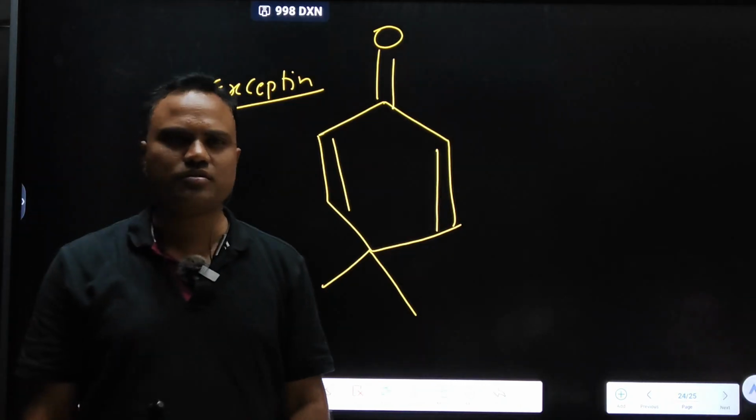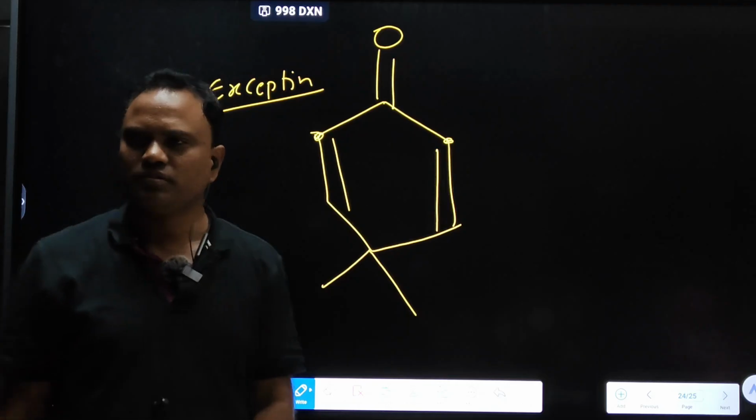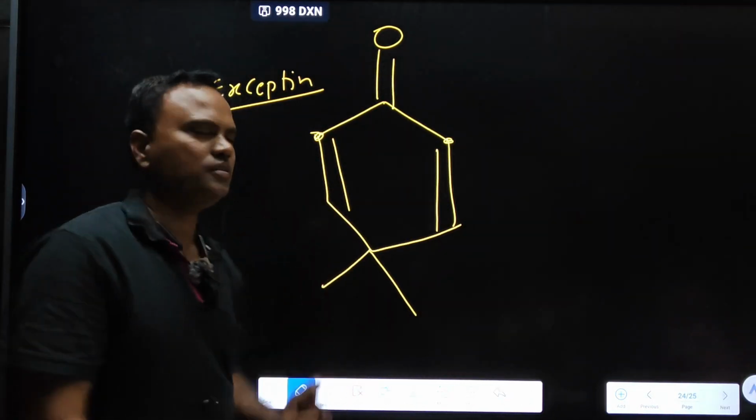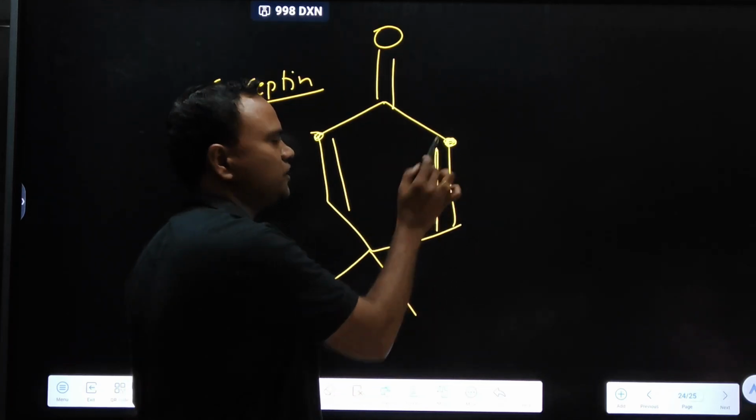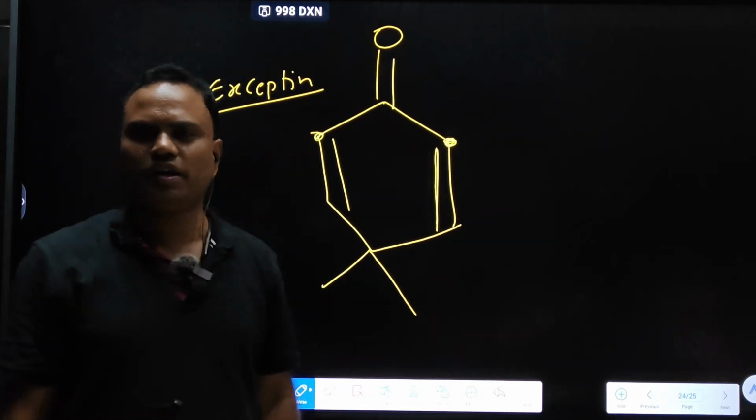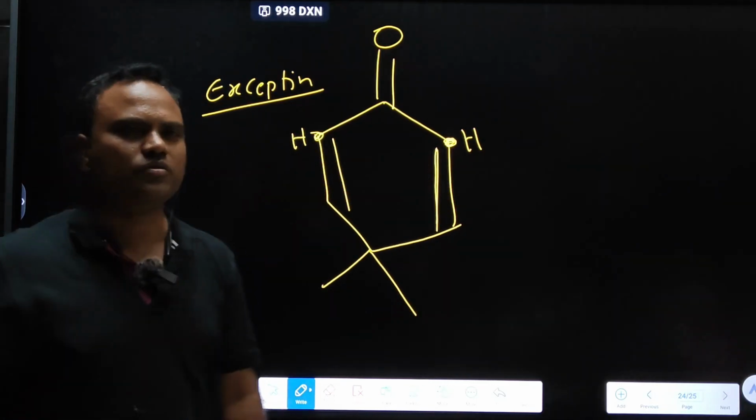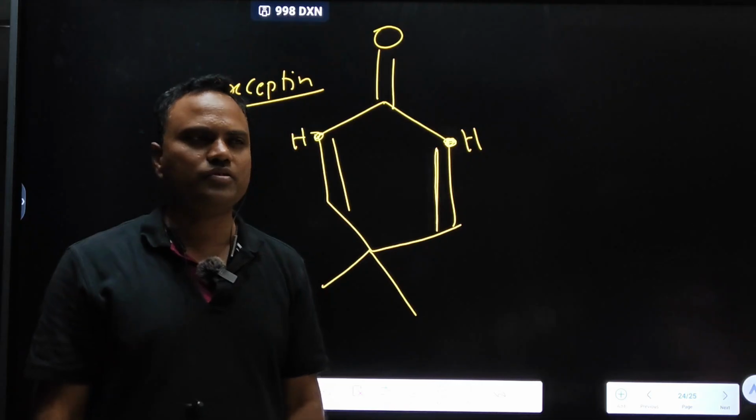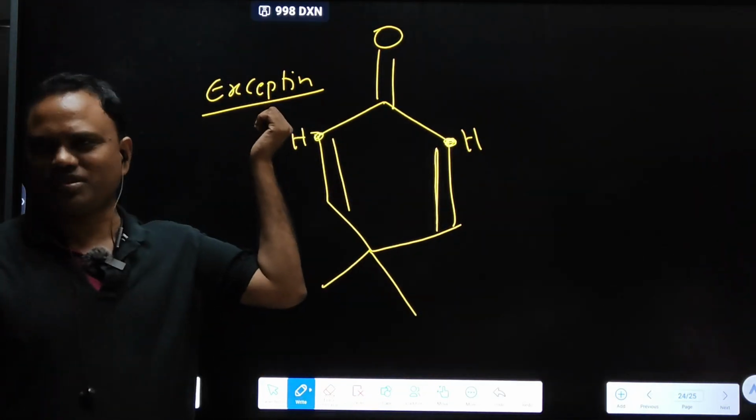Look at the alpha position. This is alpha. This is alpha. How many hydrogens are present here? One hydrogen, because this carbon is surrounded by 3 bonds, so we have to imagine one more hydrogen. Here also one hydrogen is present. What is the condition for tautomerism? Presence of alpha hydrogen. So will it undergo tautomerism? No, because it is given under an exception.